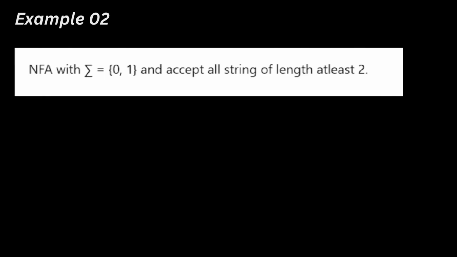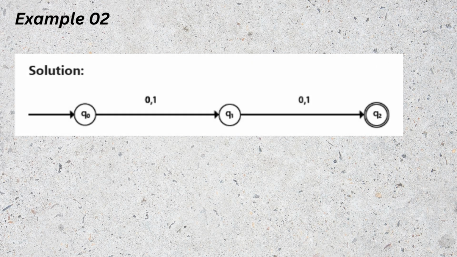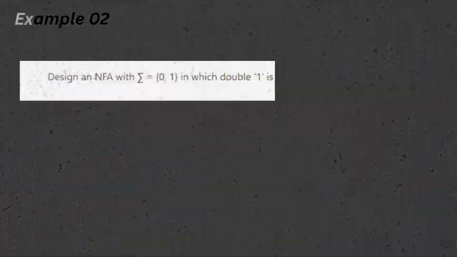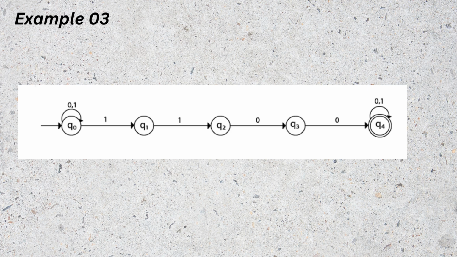Another question, construct an NFA that accepts all strings of length at least 2. So the solution contains three states Q0, Q1 and Q2. The next question is to design an NFA in which double 1 is followed by double 0. Total of 5 states Q0, Q1, Q2, Q3 and Q4.